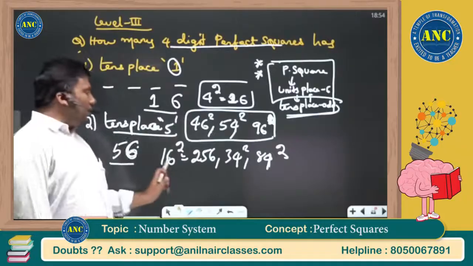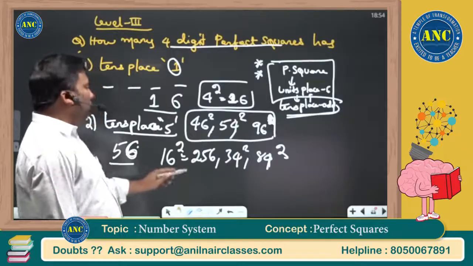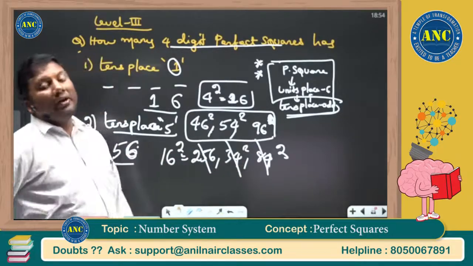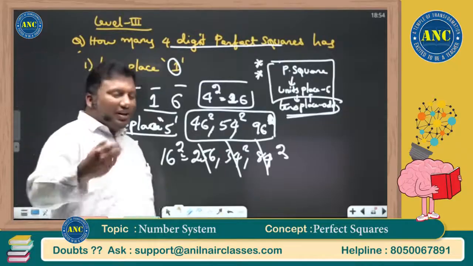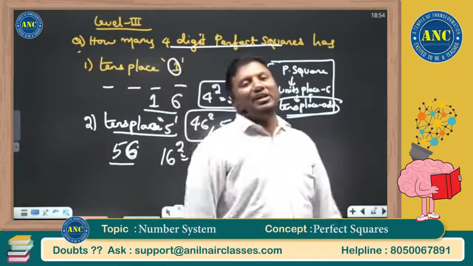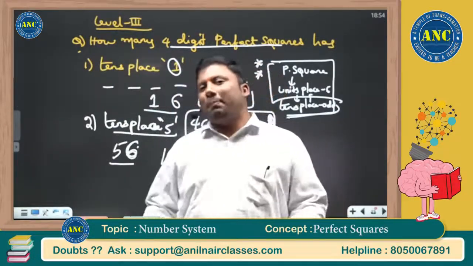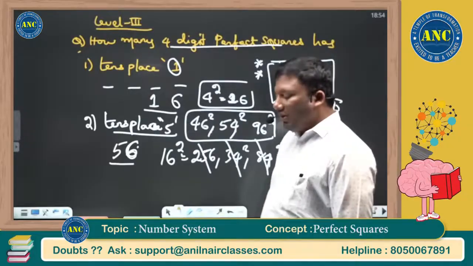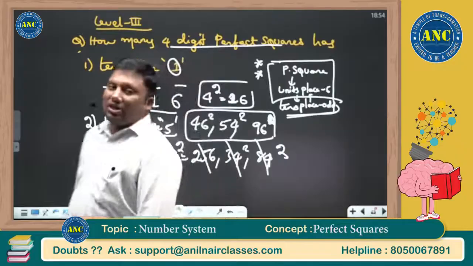How many numbers did I get? 16 square 256, 34 square and 84 square. 3 numbers? No, 2 numbers within 4 digits. After the class is over, start creating your own questions. You will see the power of enhanced thinking abilities. I hope this logic is clear.